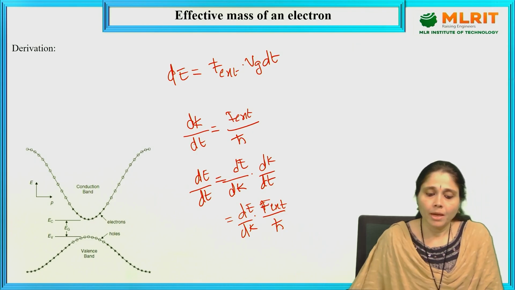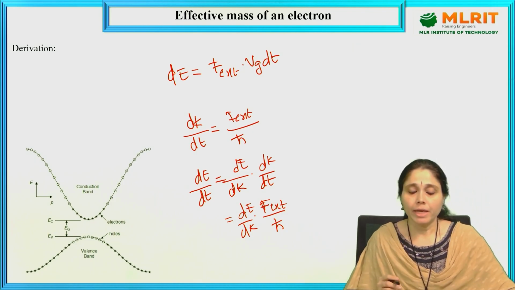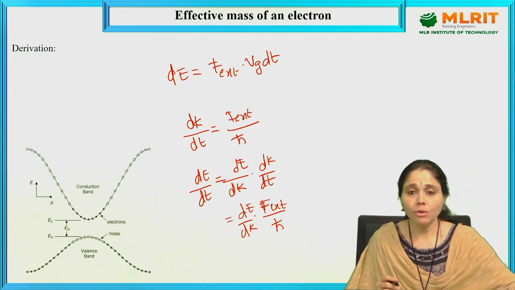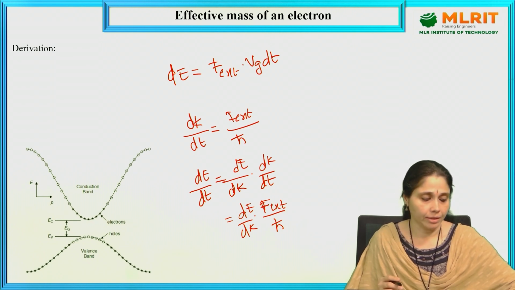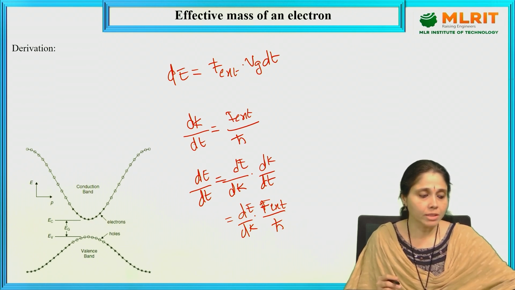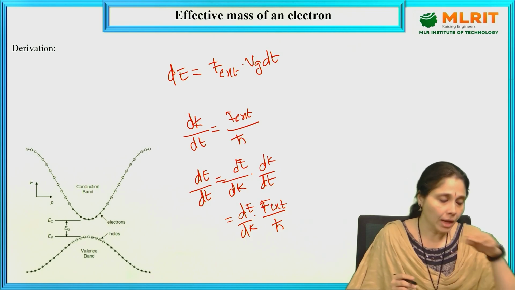Got it? So dE/dt is equal to dE/dk into F external by h cut. Now what shall we do? We shall have the dE.